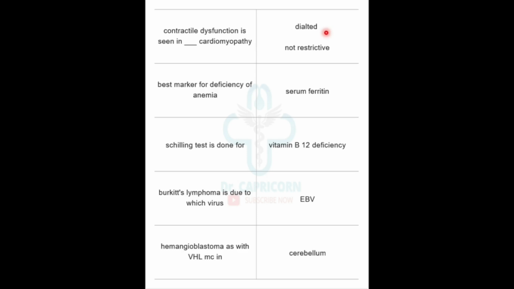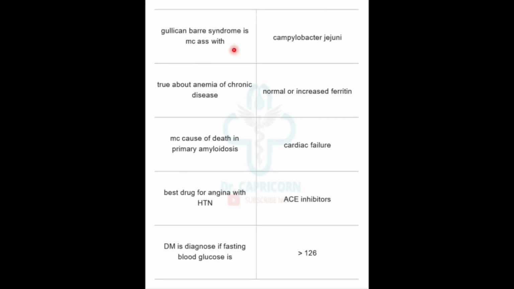Contractile dysfunction is seen in which cardiomyopathy? Dilated cardiomyopathy, not restrictive cardiomyopathy. Best marker for iron deficiency anemia is serum ferritin. Schilling test is done for vitamin B12 deficiency. Burkitt's lymphoma is due to which virus? Epstein-Barr virus. Hemangioblastoma associated with VHL most commonly present in cerebellum. Guillain-Barré syndrome is most commonly associated with Campylobacter jejuni. True about anemia of chronic disease is normal or increased ferritin.